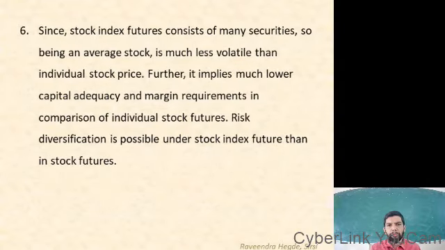Since a stock index future consists of many securities, being an average, it is much less volatile than individual stock price. Further, it implies much lower capital adequacy and margin requirements in comparison to individual stock futures. Risk diversification is possible under stock index futures more than in stock futures.